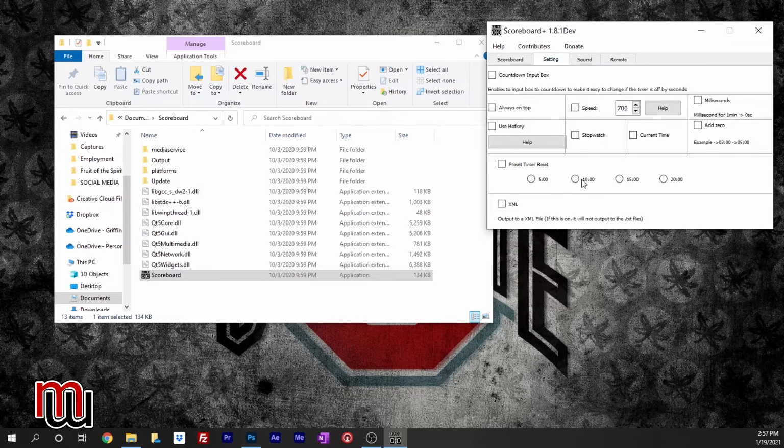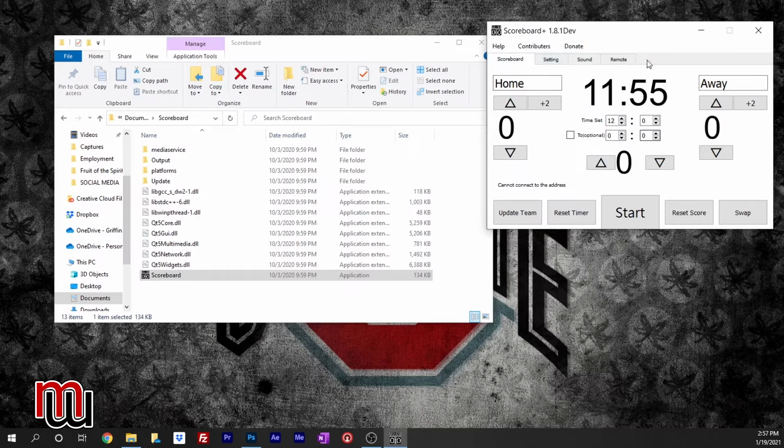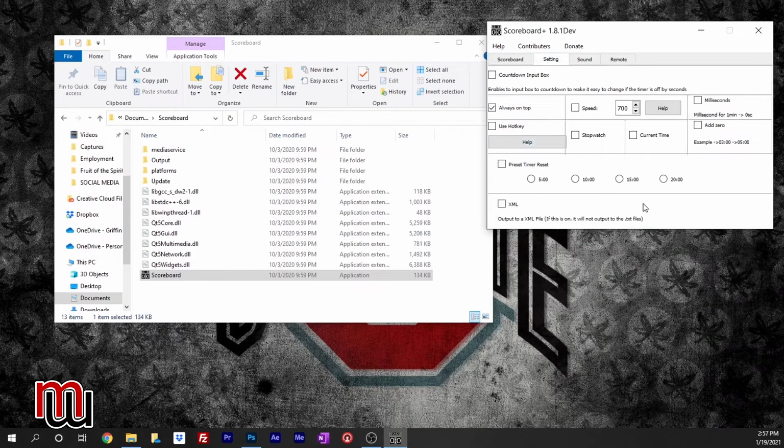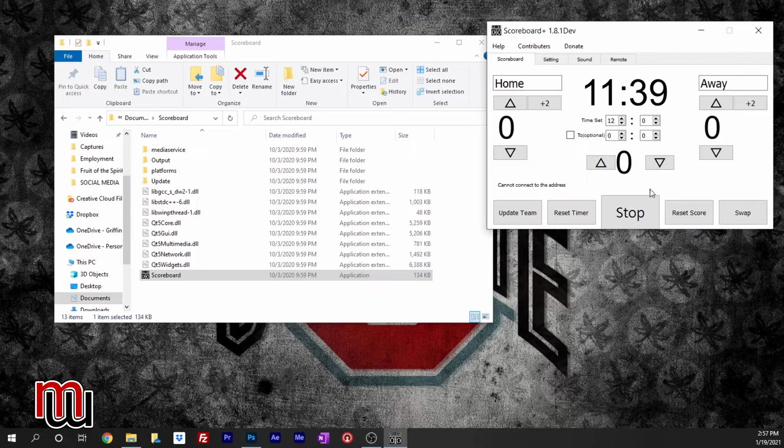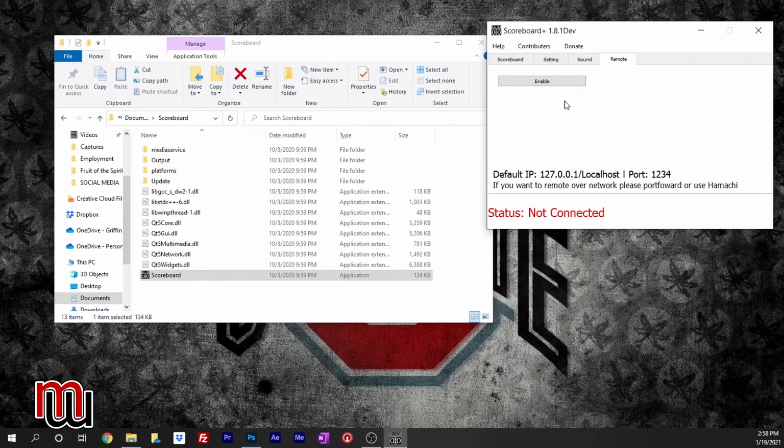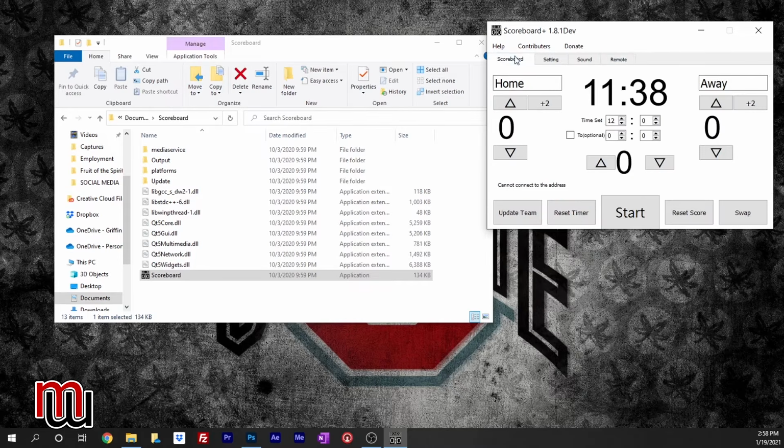There are in these settings always on top. Now, this is important. If you're going to use this timer, you have to keep the scoreboard on top of all other windows, or else the clock starts glitching. But otherwise it works really well. There's sound settings, hotkey setups, preset timers for quarters. There's a lot of different things you can do in here. You can also somehow sync this to the actual score clock, the board at the high school. I'm not real familiar with how to do that. I haven't tried to do that. I think it's under remote here, and you have to link up and everything. But that's possible.